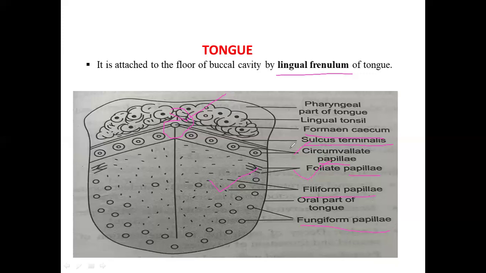So the circumvallate papillae and the fungiform papillae are present in humans and they have taste buds. Coming to the filiform papillae, even they are present in humans but they lack taste buds. Coming to the foliate papillae, which are leaf-like in structure, they are absent in humans. So this is about the tongue, its papillae, the V-shaped sulcus terminalis, and the posterior region and the anterior region. Foramen cecum is the embryological remnant.